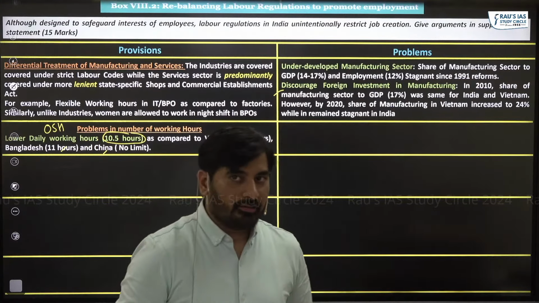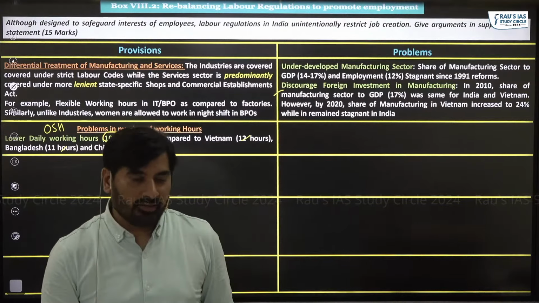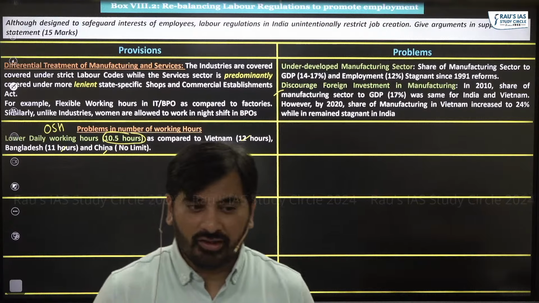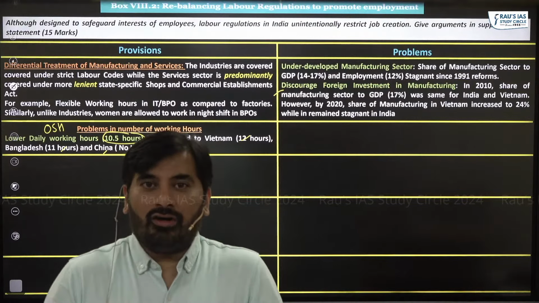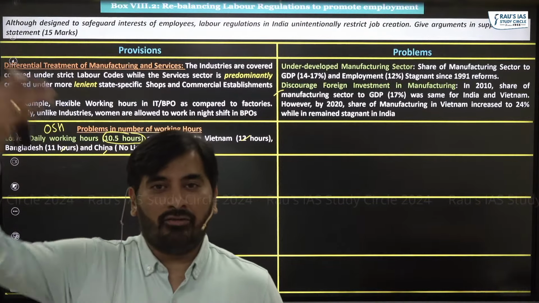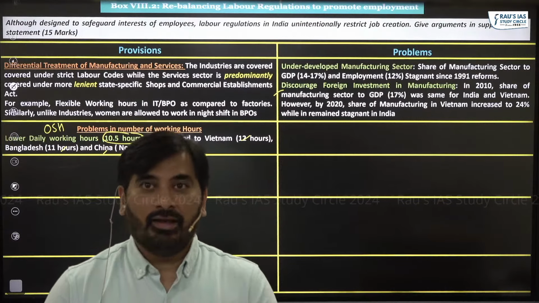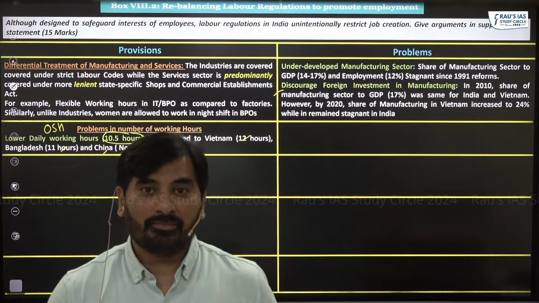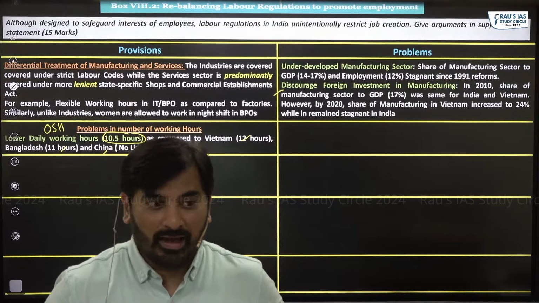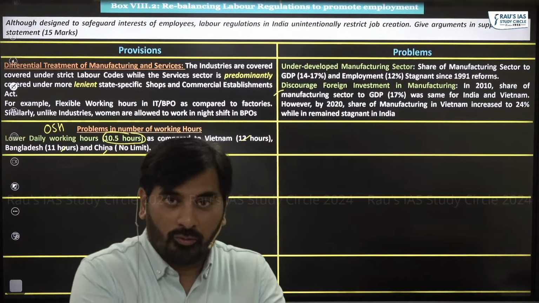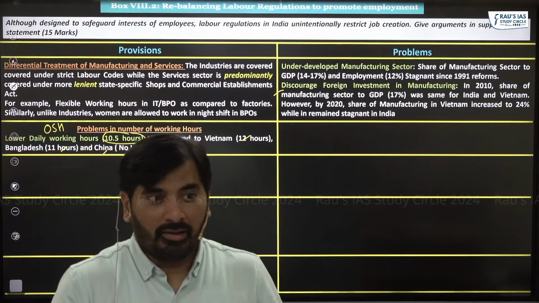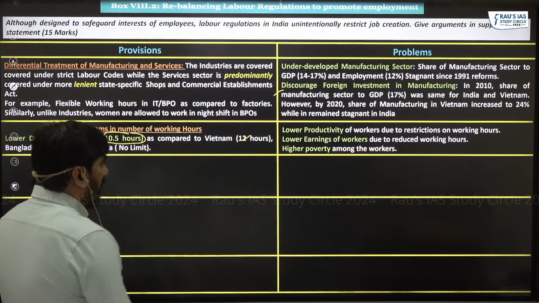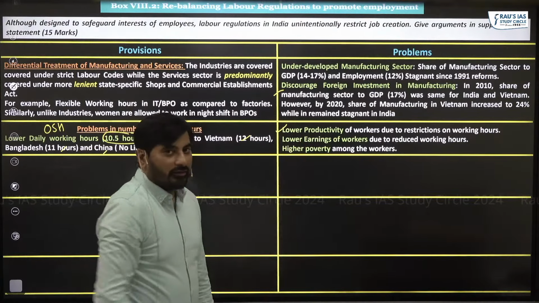Okay, good Garvit. Output will be less. Very good Garvit. Output will reduce obviously. Then what else will happen? Think logically. I would want to work for 12 hours in a day, but you are restricting me from working 12 hours in a day. Good Sakshi. Productivity of the worker will be less. Obviously, productivity will be less. I would want to work more, contribute more to the company, but I'm not allowed to do so, right? So you can see low productivity of the workers.